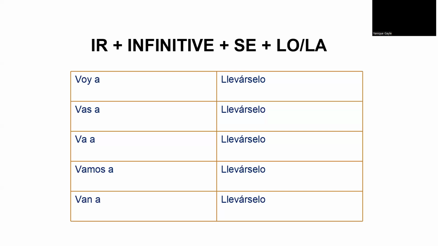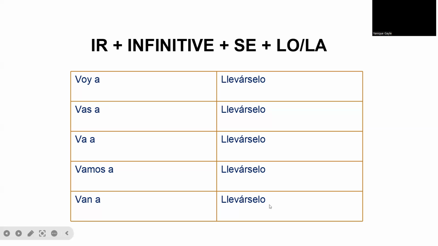I'm not going to get into details, but voy a llevárselo. So the se is representing a person, and if it's something that is masculine and singular, you're going to use lo. Voy a llevárselo. Vas a llevárselo. Va a llevárselo. Vamos a llevárselo.